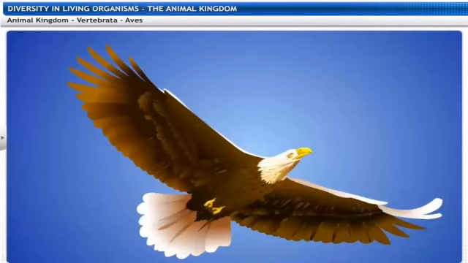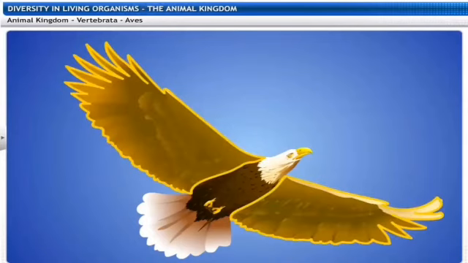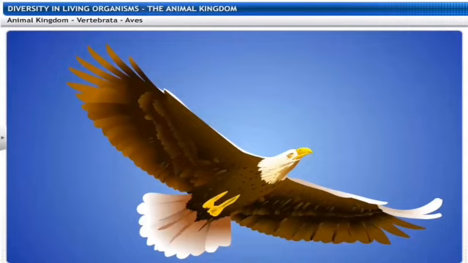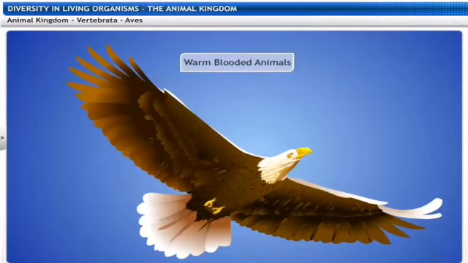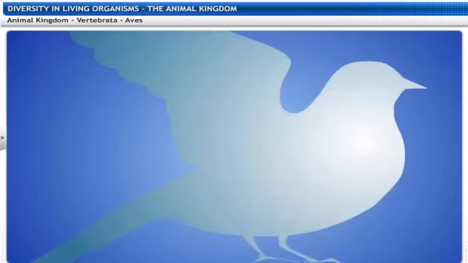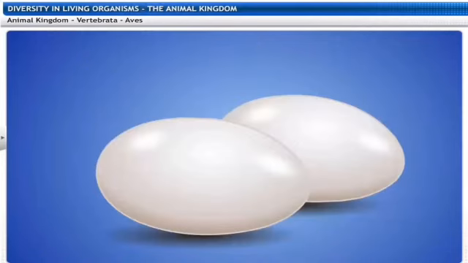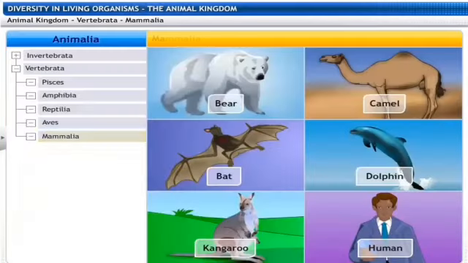Furthermore, the wings are used for the purpose of the flight, and using the aerodynamics of the birds, we now have the aeroplanes. So with the help of the shapes of the birds, the aeroplanes are being made. Here we can observe very well the typical shape of a typical bird. So they are warm-blooded animals. Lot of categories in the birds are there. They also breathe through lungs, and with a 4-chambered heart. They lay eggs with a hard covering.